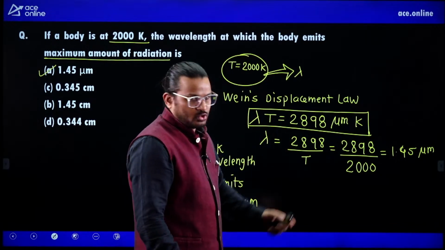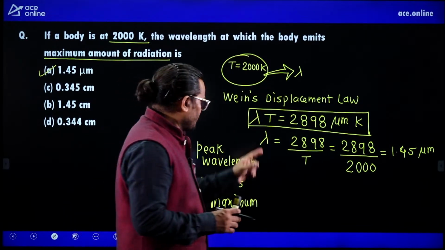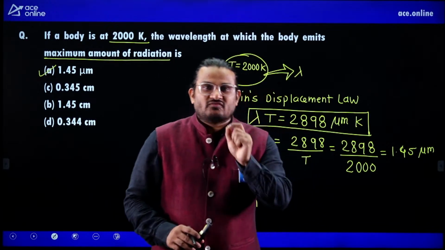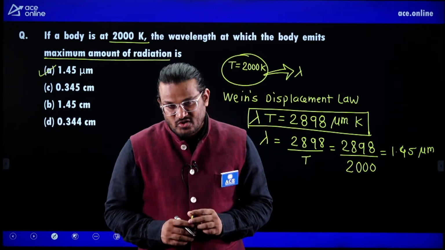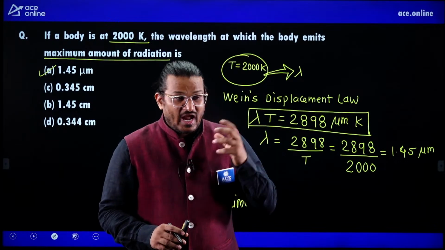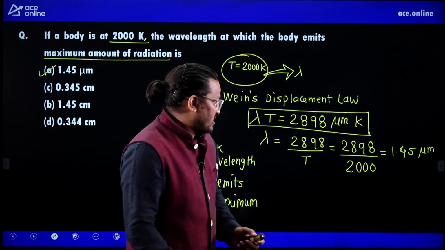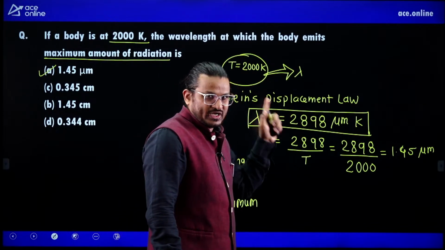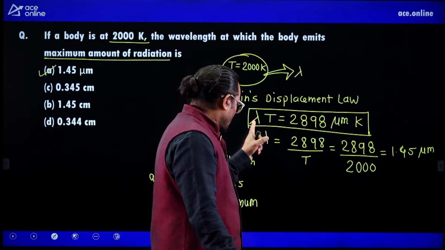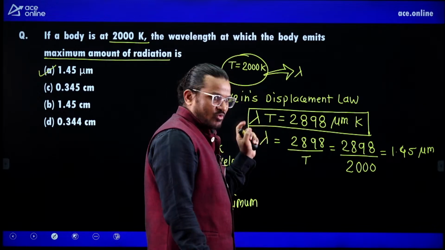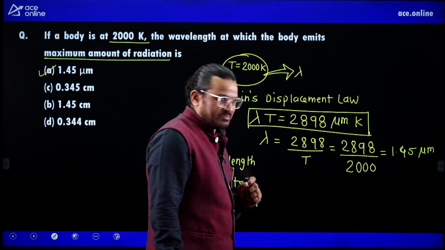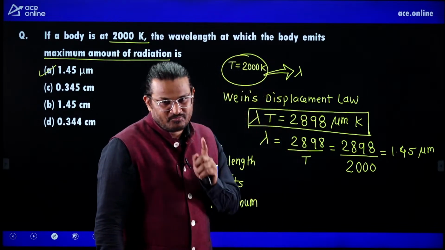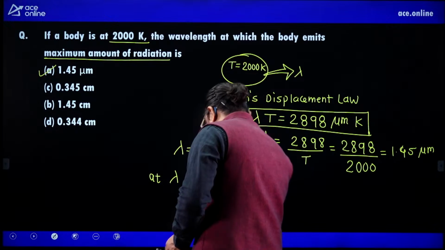Lambda T is equal to 2898. Remember one thing, whenever the examiner asks at what wavelength the body emits maximum, then you have only this equation: lambda T is equal to 2898. Remember this. So lambda is that wavelength where the body emits maximum at that particular temperature. It has a constant, 2898 micrometer Kelvin. Okay, this is the question.